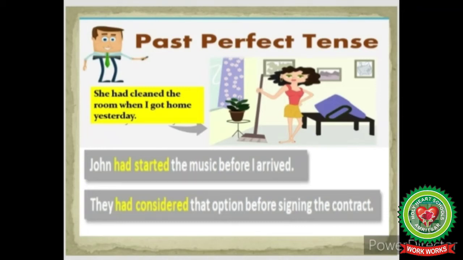John had started the music before I arrived. They had considered that option before signing the contract. In both of these sentences also, there are two past actions taking place in the past, so they are past perfect tenses.